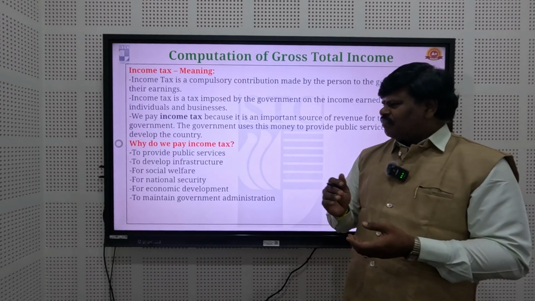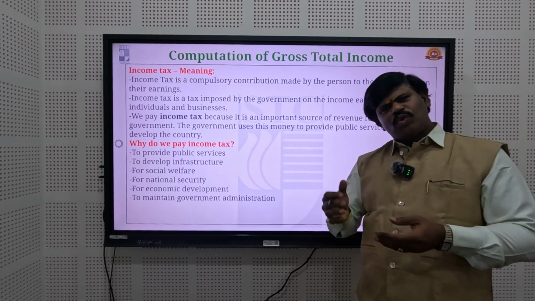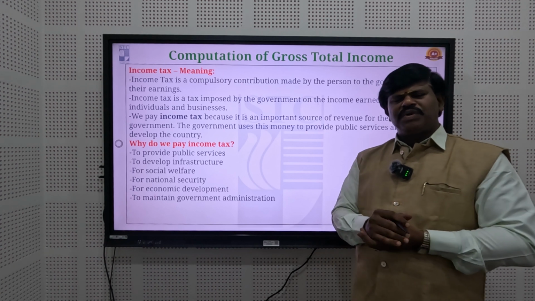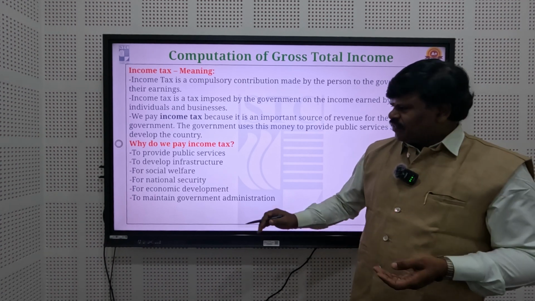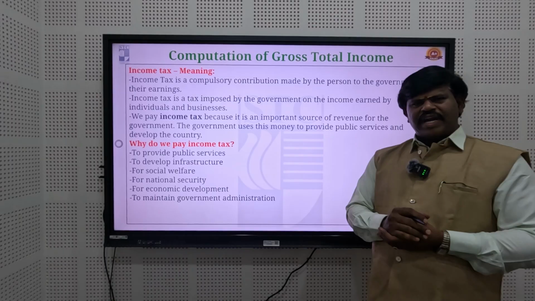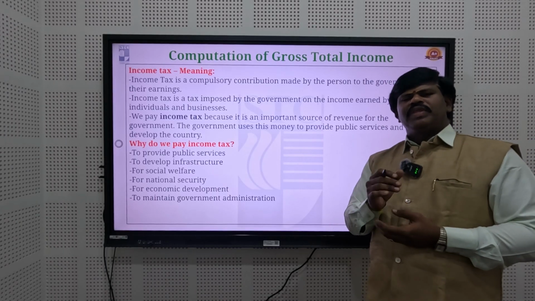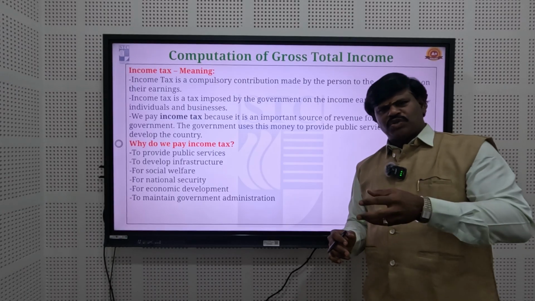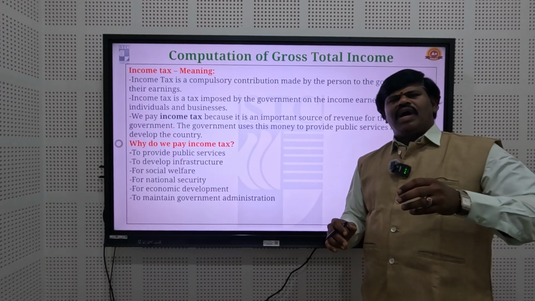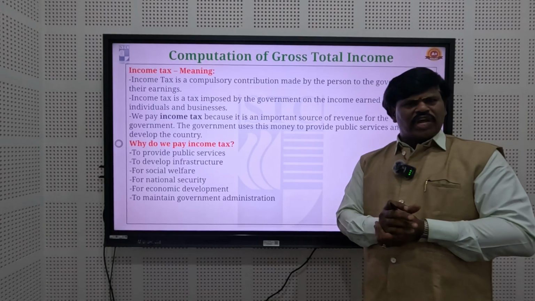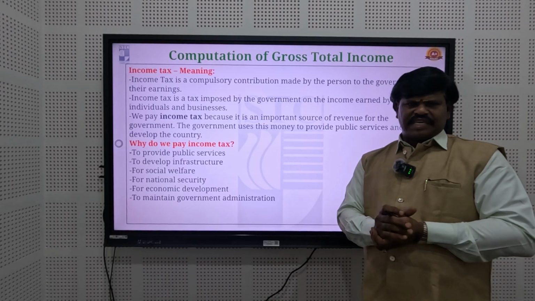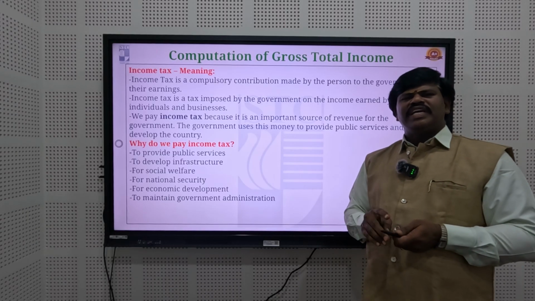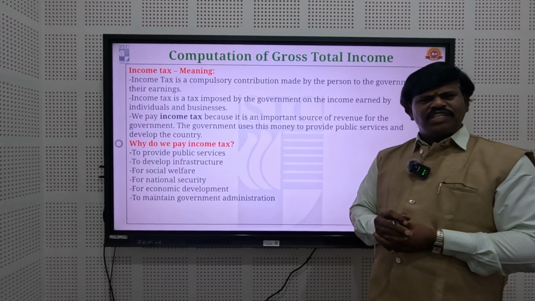After that, economic development is also possible through our income tax revenue. Finally, to maintain the government administration for providing basic amenities and security to the society, the government should maintain certain personnel, and those personnel need salary and everything. So these are all the importance of income tax for the society.